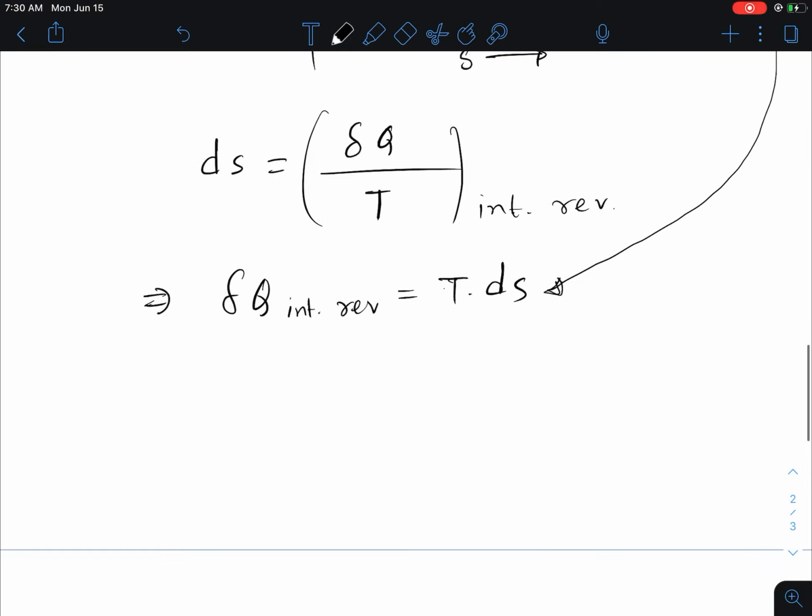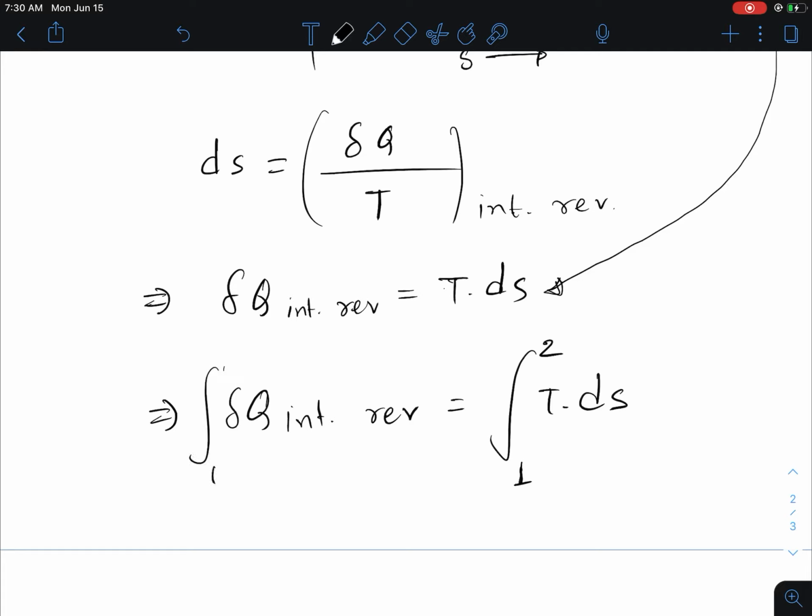So let's take the integral from state 1 to state 2. If we take the integration on both sides, then we'll get Q internally reversible equals the integration of T ds from state 1 to state 2, right? And also let me write it this way too, 1 and 2.